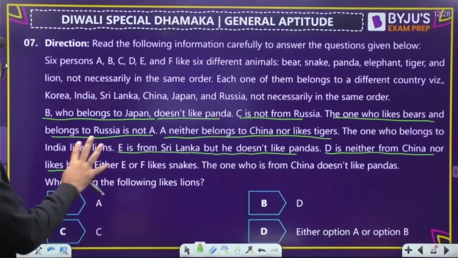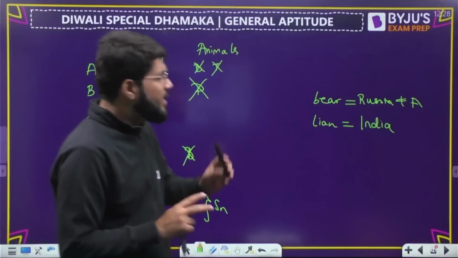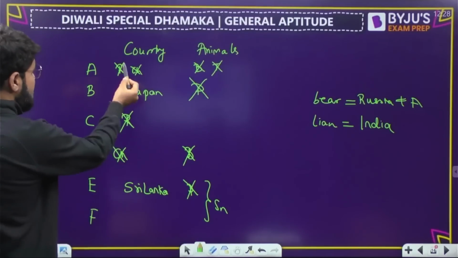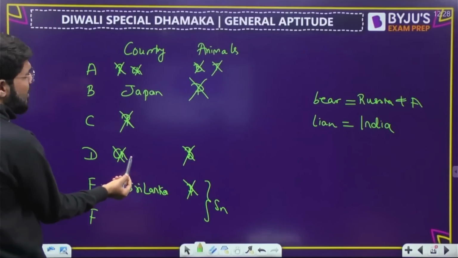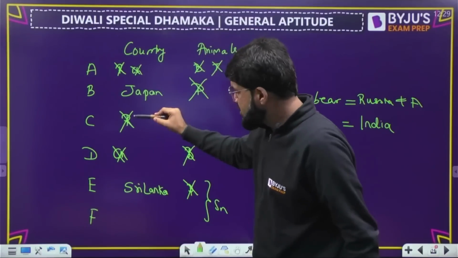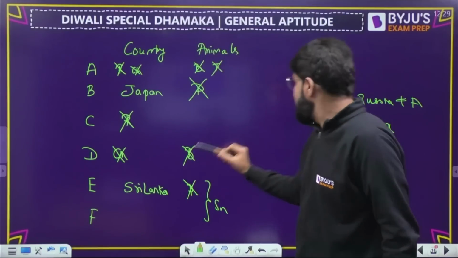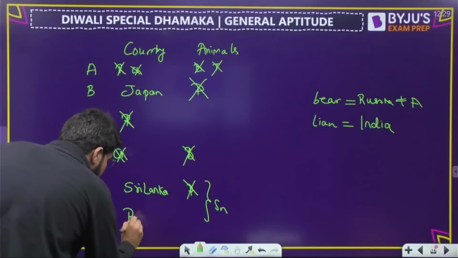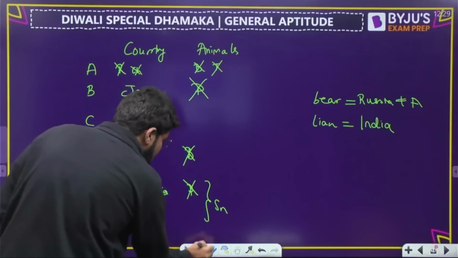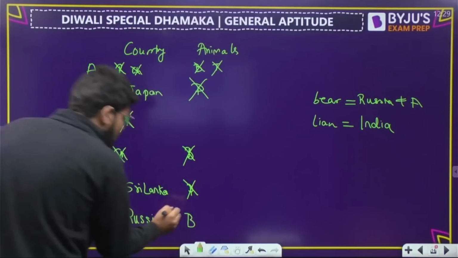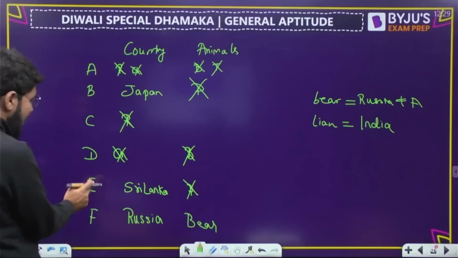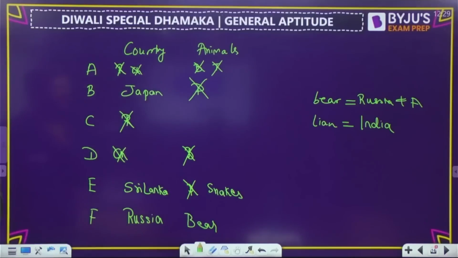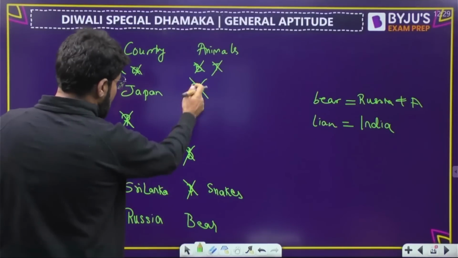Now the question is who among the following likes lions, and lion means India. Now look, bear and Russia are cancelled at multiple places. Russia cannot come here. Can Russia come here? I think one problem is solved. Russia I have crossed here, but Russia cannot come here because bear cannot come here, and Russia and bear go together. So Russia cannot come here also. So I have got this option: F will be Russia, and with Russia comes bear. But either E or F was liking snakes. So here comes snakes. Now look into this. Panda doesn't come here.